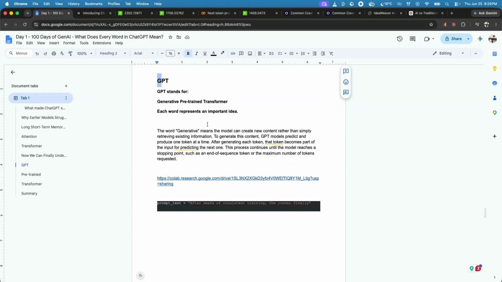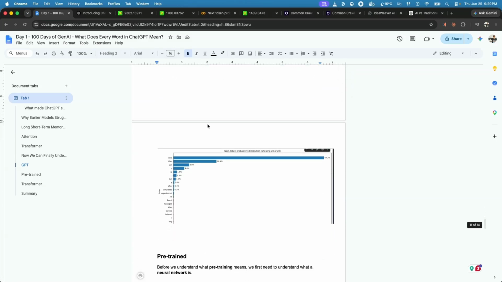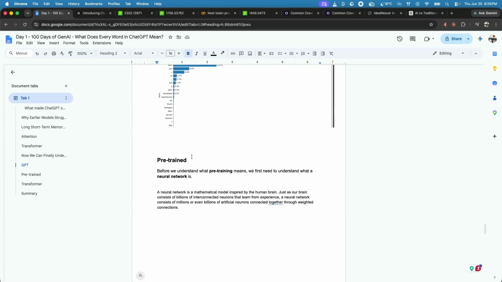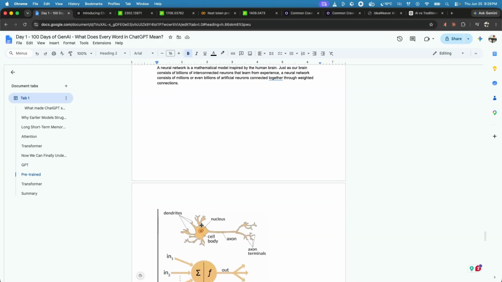Now how is it generating that token, how does it know that it needs to generate this new token? That is the part of something called pre-trained or pre-training. But before we understand what pre-training means, we first need to understand something called a neural network. So a neural network is nothing but a mathematical model which is inspired by the human brain.